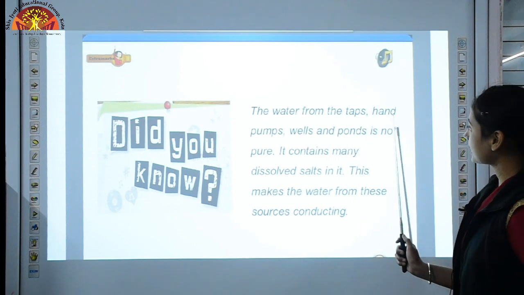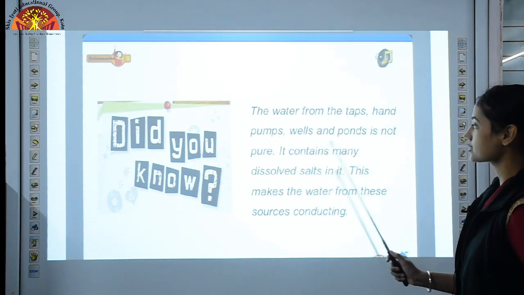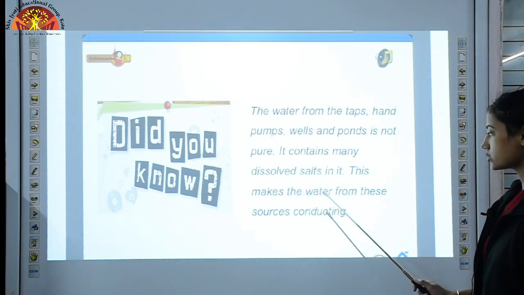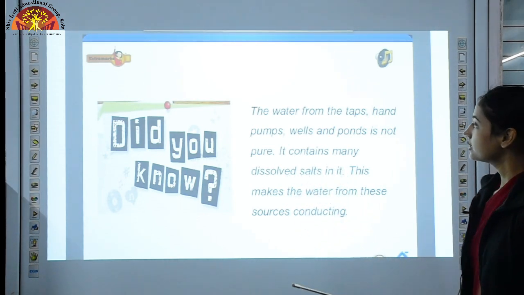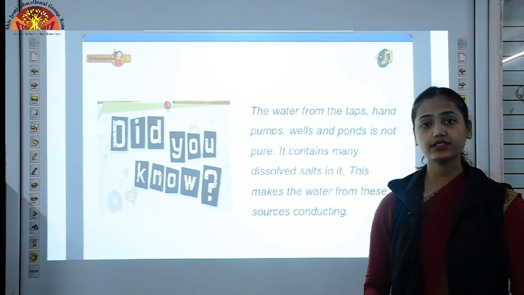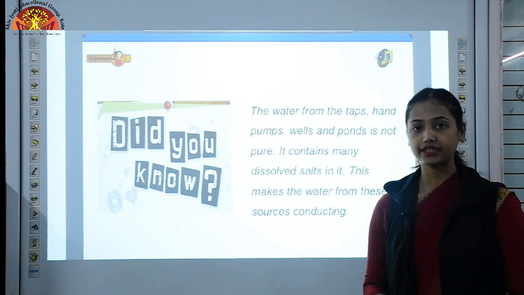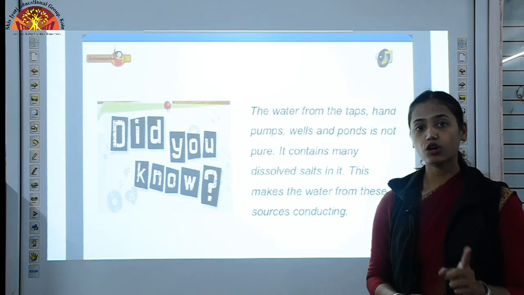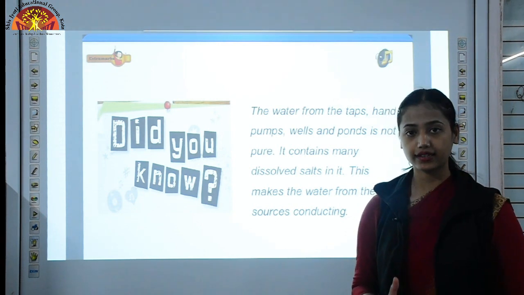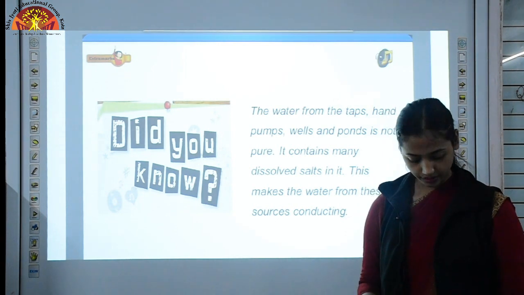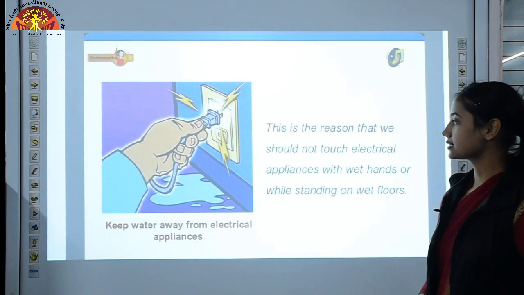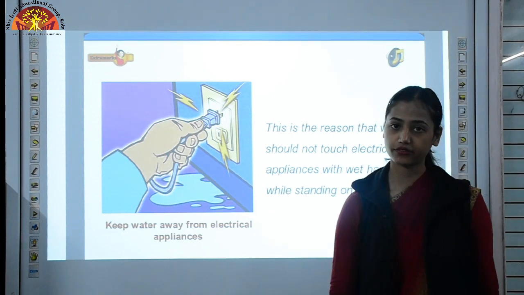The water from the taps, hand pumps, wells and ponds is not pure. It contains many dissolved salts in it. This makes the water from these sources conducting. Tap water, underground water, these all contain a few minerals and salts which are needed by our body. Because of those minerals and salts, our water becomes conductive. It will begin to conduct. Keep water away from electrical appliances. Obviously, you will get electric shock.